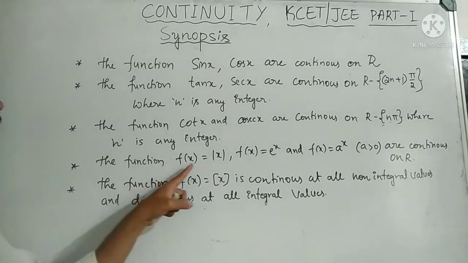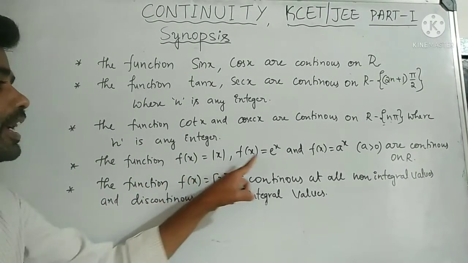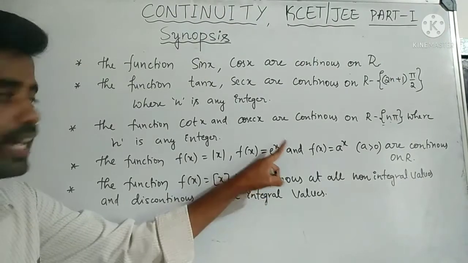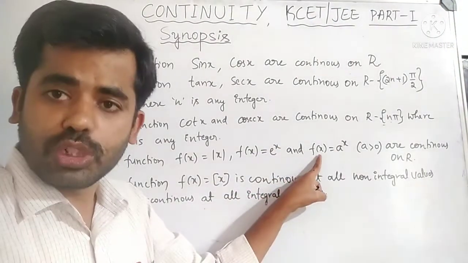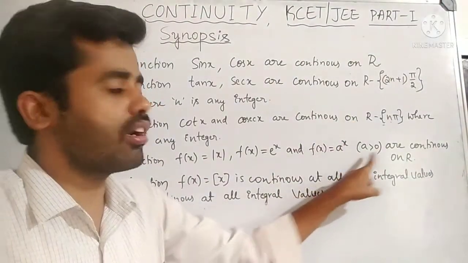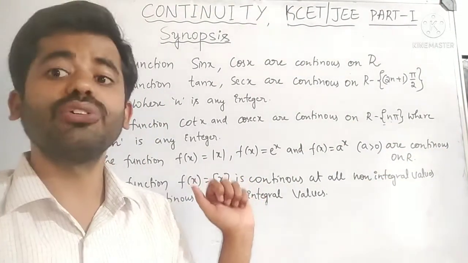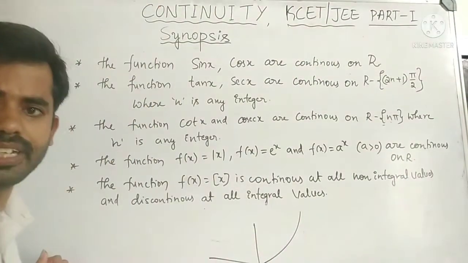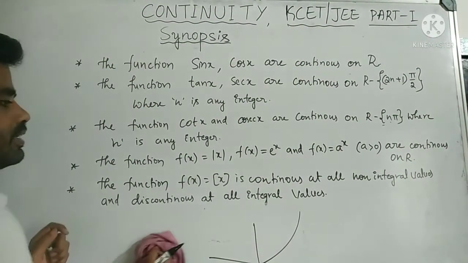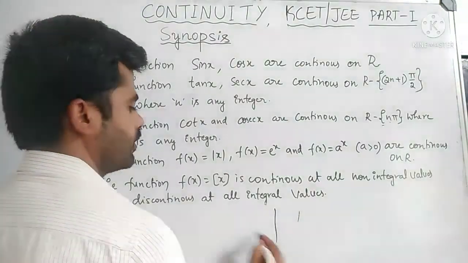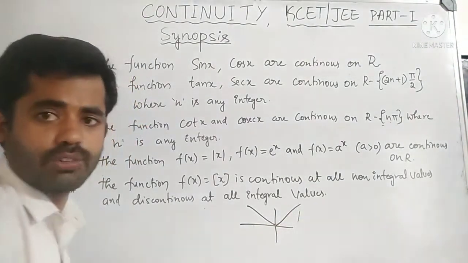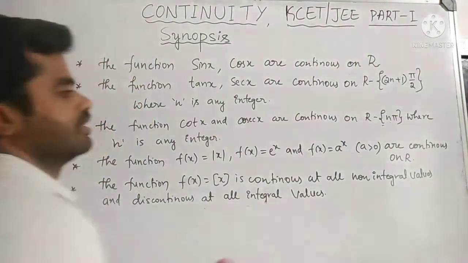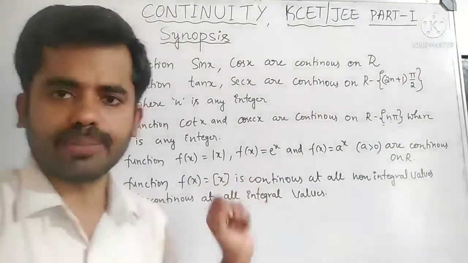Next, the function f of x equal to mod x, the exponential function e to the power of x, and the exponential form a to the power of x are all continuous in R. Do you know how the graph looks? You will get a graph like this, and it is continuous. Mod x you will get like this. It is continuous, mod x is also continuous, at all real numbers.